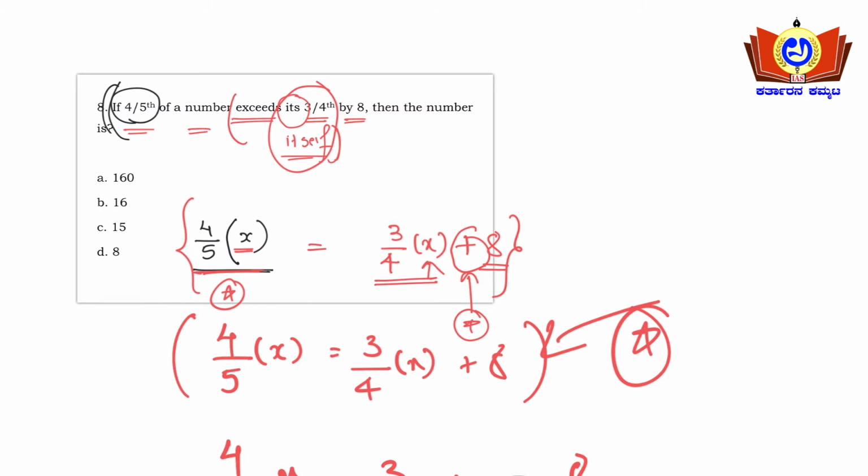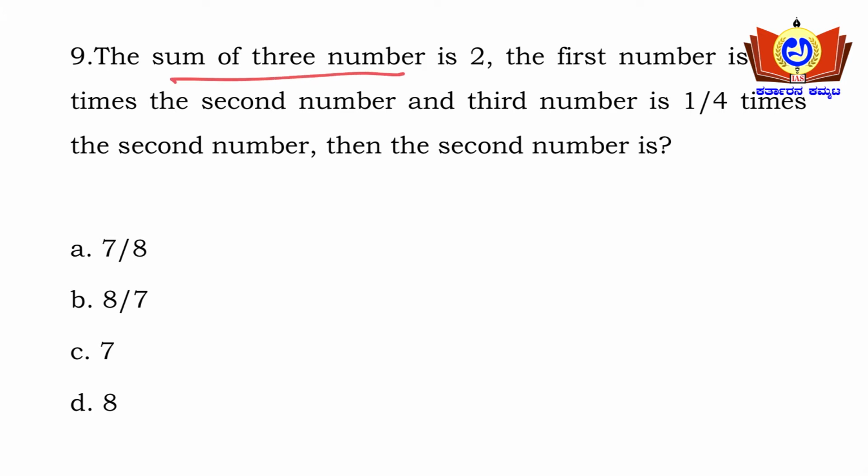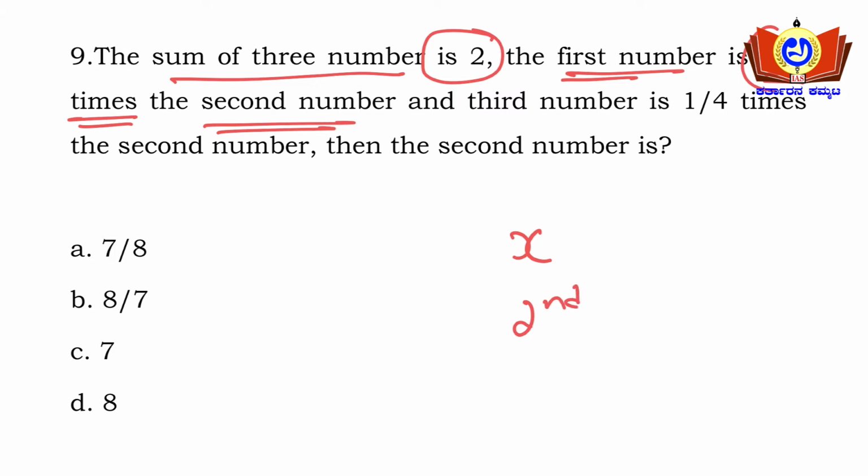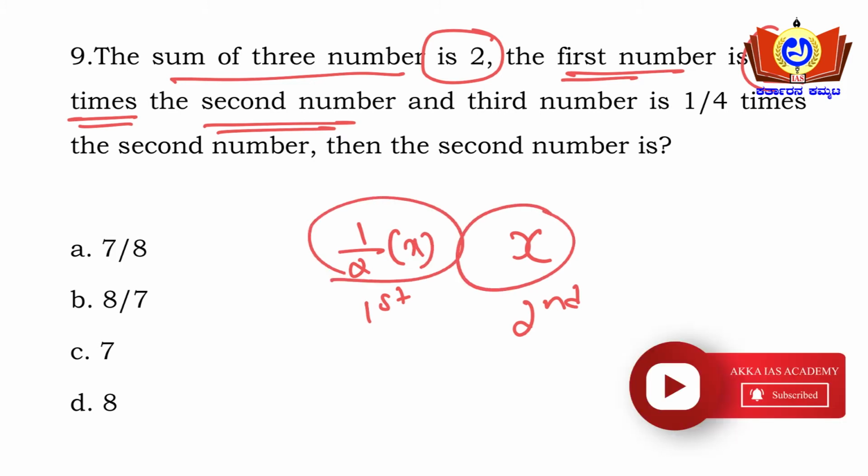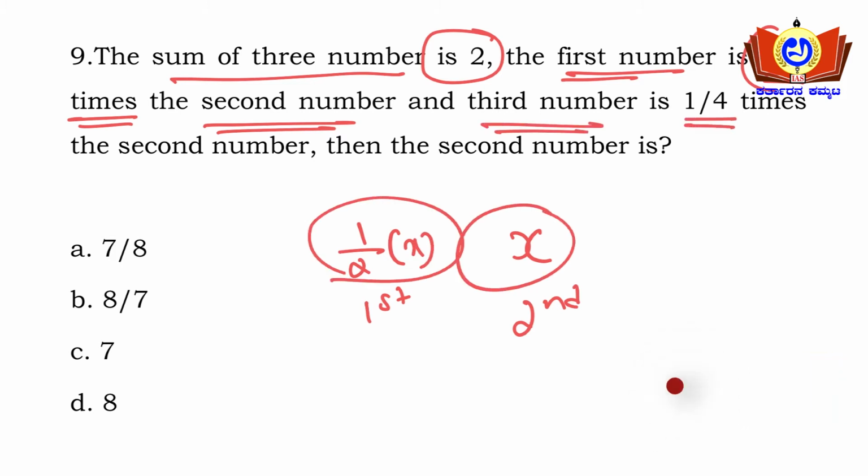So moving on to the next question. The sum of 3 numbers is 2. The first number is 1 by 2 times the second number. Relatively they have given here. There is a second number. If I consider this is the second number, so the first number shall be 1 by 2 of the second number. You got it right here. And the third number is 1 by 4 times the second number, so the third number is 1 by 4 of the second number, that is x here.